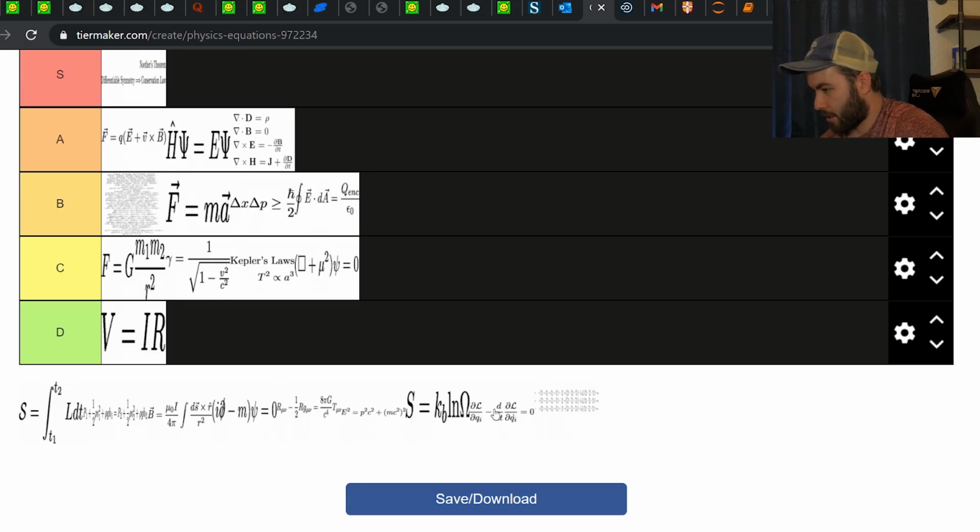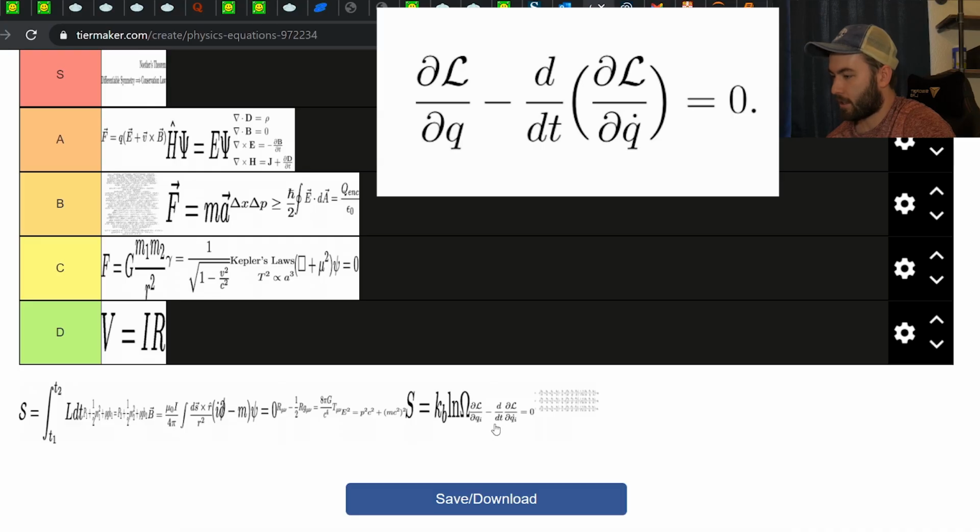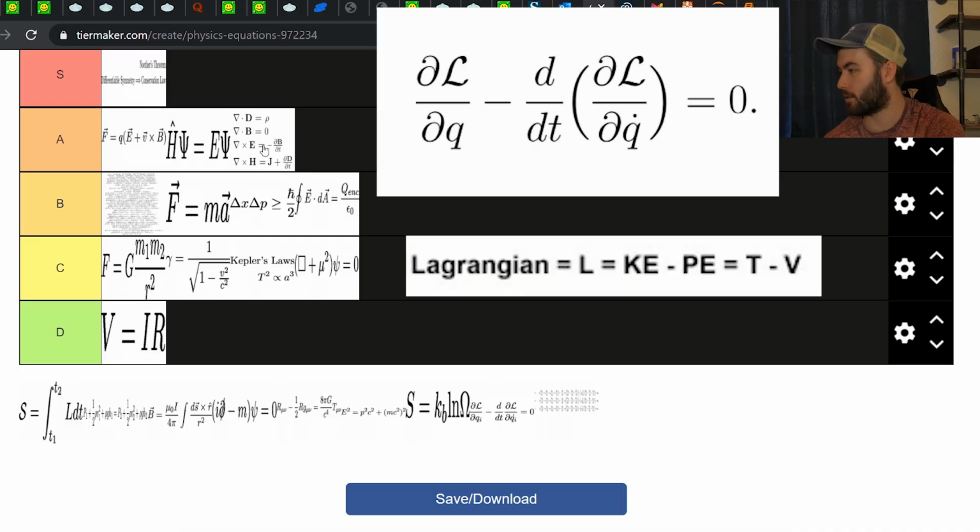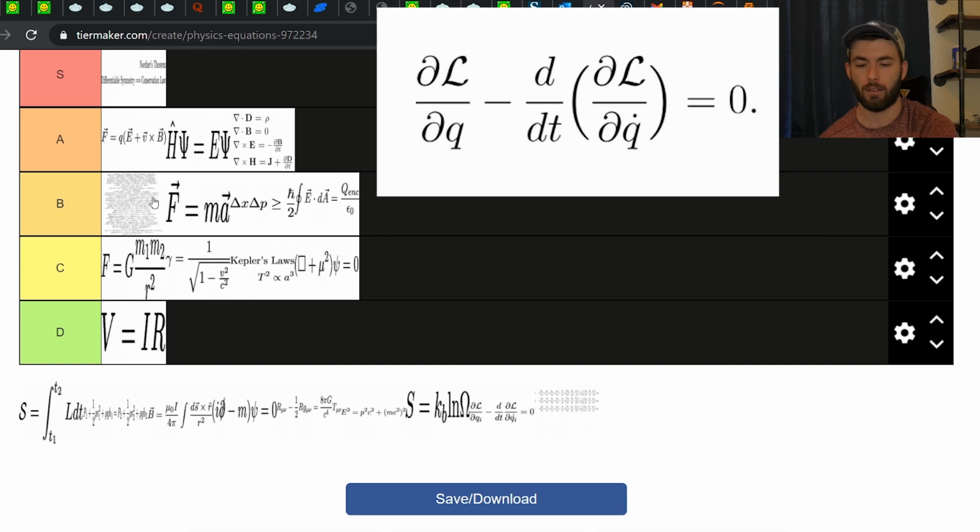All right, so next we have the Euler-Lagrange equation. So this is the Lagrangian analog to F equals ma. If you have a Lagrangian and you substitute it into this second order differential equation for a certain dynamical system, it should give you the same equations of motion as, say, doing F equals ma. But usually for really complicated systems, you'll get there a little bit quicker. So if we look at it, the q's are the coordinates. So this term is basically a momentum. So you have a time derivative of momentum, which is a force.